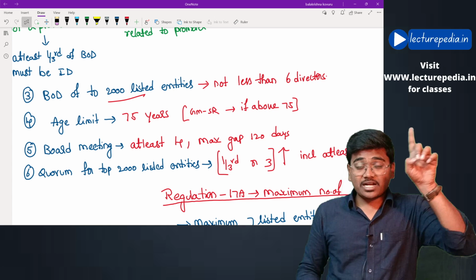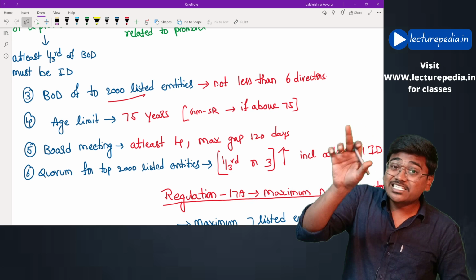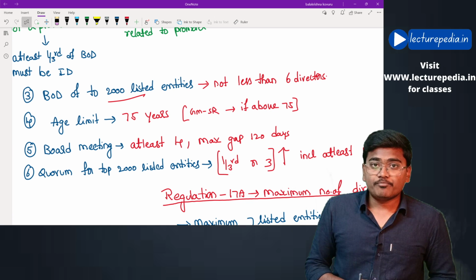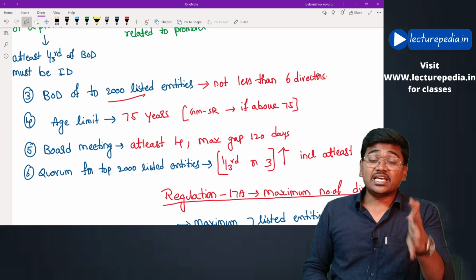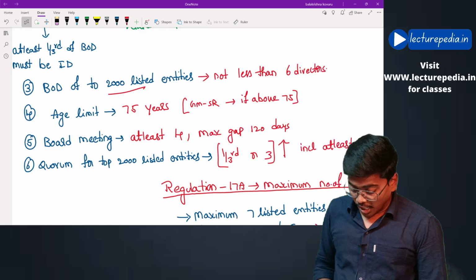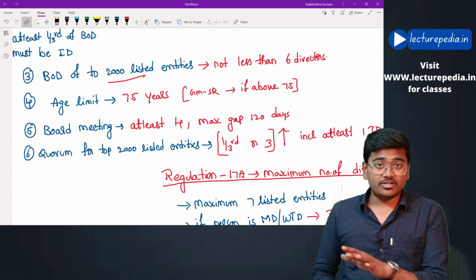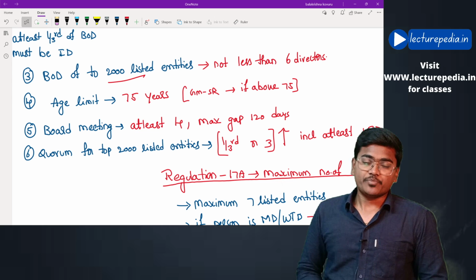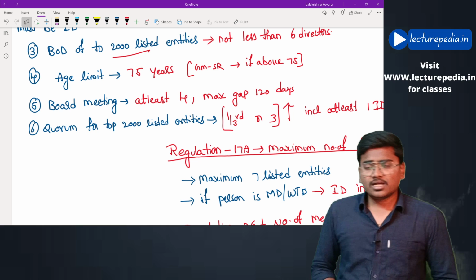If you see, as per the Companies Act, the age limit was 70 years for executive directors only, whereas for non-executive directors there is no age limit. That is the difference between the Companies Act and LODR regulations relating to age requirement. However, if you want to appoint any director who has crossed the age of 75 years, then you can appoint by passing a special resolution in a general meeting. Hope that is clear.